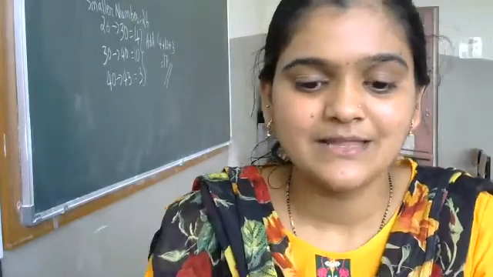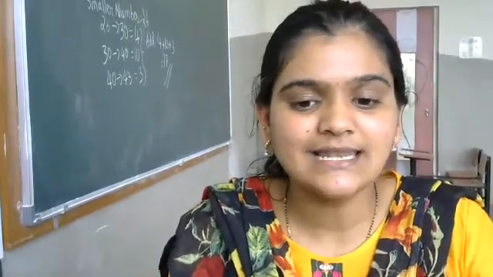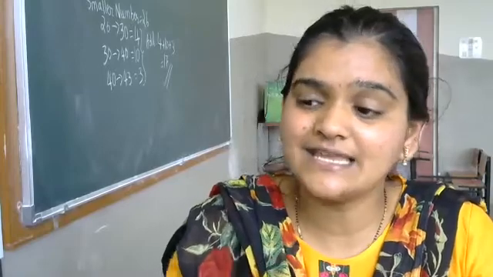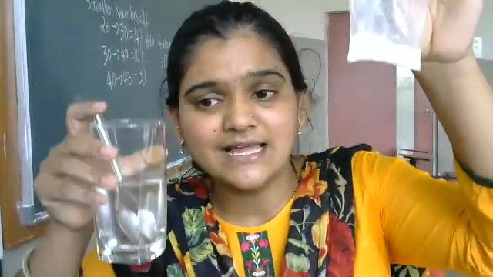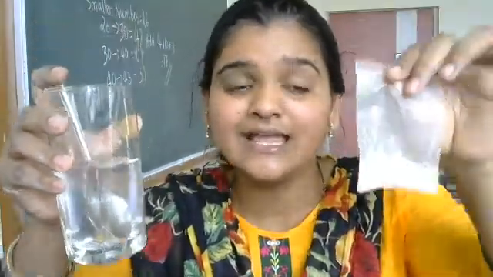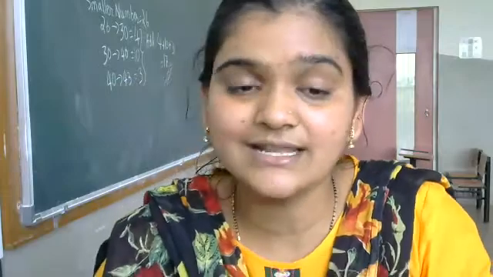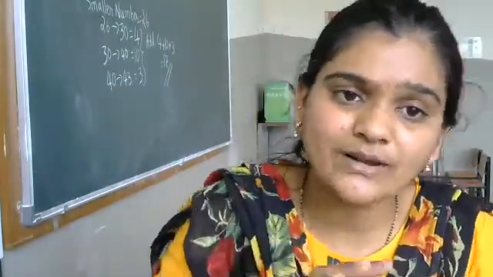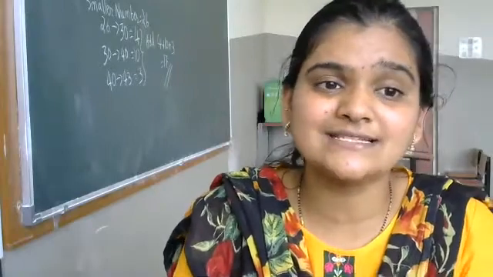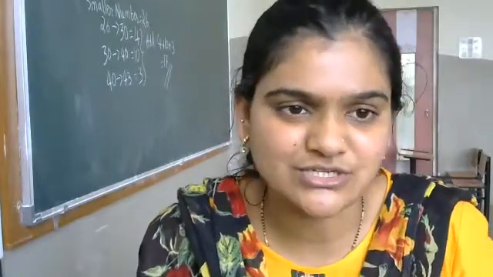Next one, children, types of solutions. Till now, what have we seen? We have seen liquid and solid solution. Now we will be looking at liquid solution. We will be adding liquid to liquid only, so it is called a liquid solution.